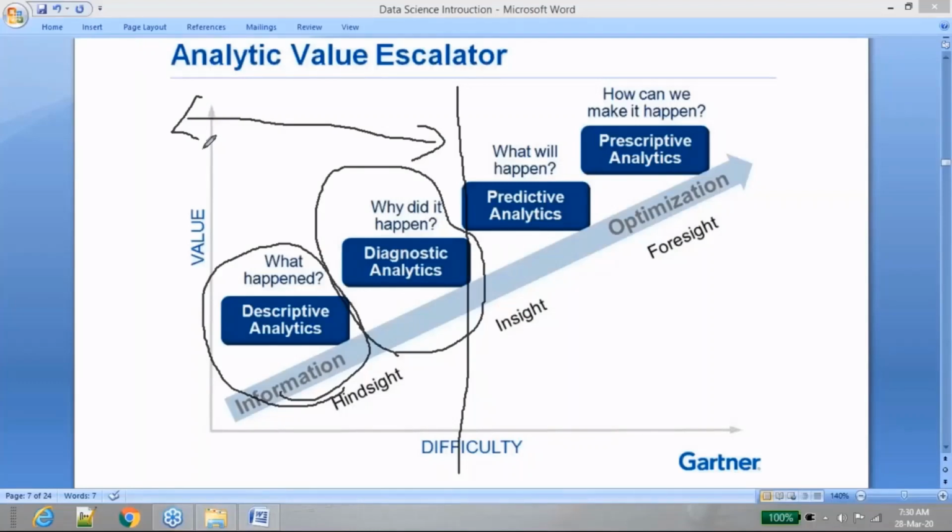Yes, there are some problems which can be solved by these people, like understanding why it happened. Okay, the sales has increased, why has it increased? Those can be solved with the help of these people, but there are some problems which BI or any business analyst cannot solve. What are those problems? Especially those that require generating data for the future.